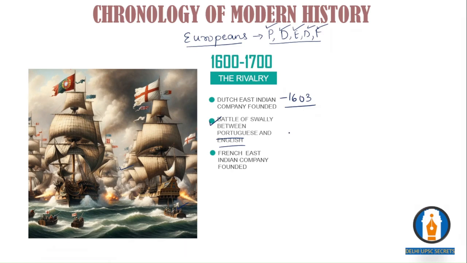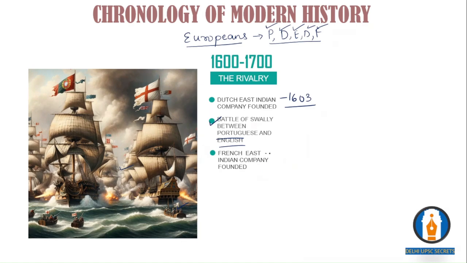Later, the Dutch defeated the Portuguese. The Portuguese were also expelled by people in these regions. For example, in 1630, Shah Jahan expelled the Portuguese from the Hooghly region.